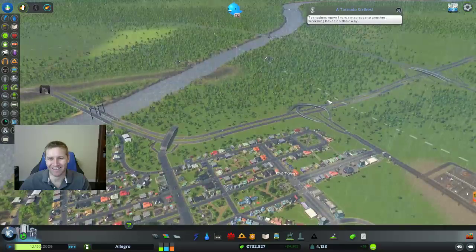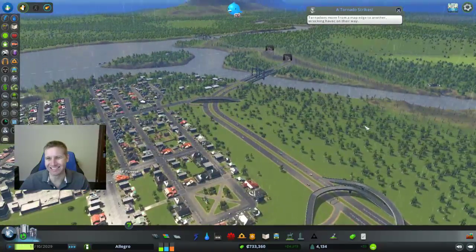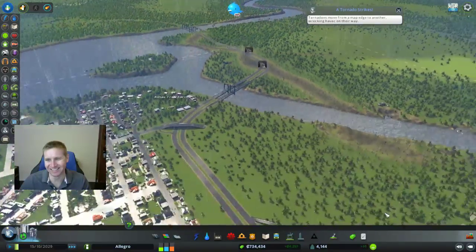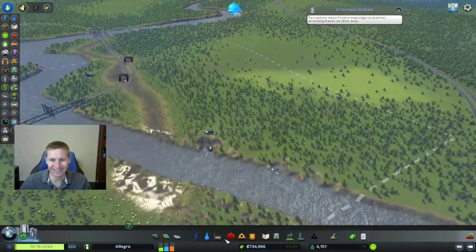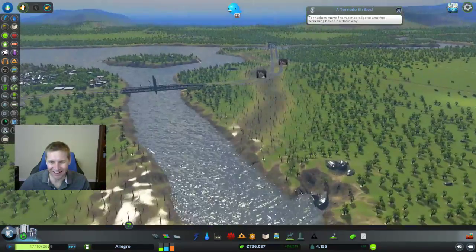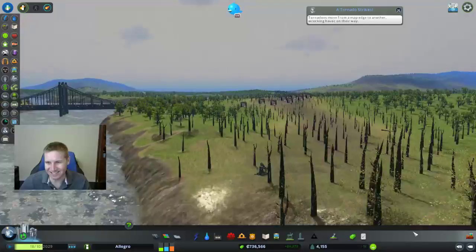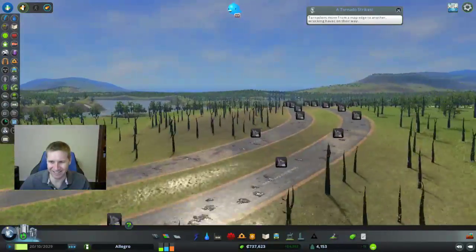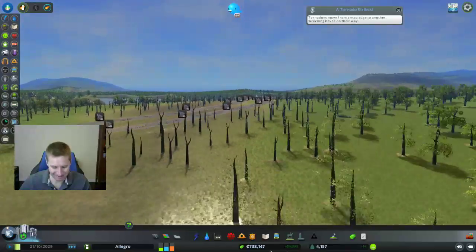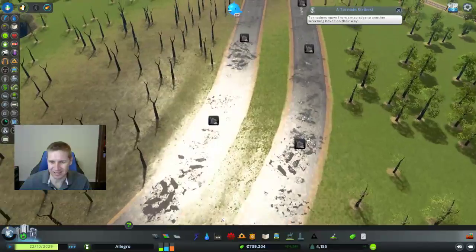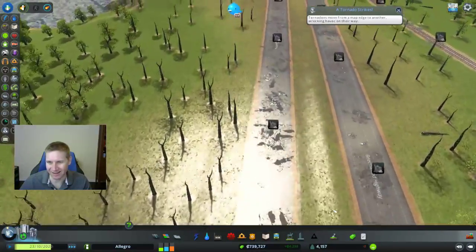Oh, wow. Look at that. Oh my gosh. Wow. That just devastated this area. Thank goodness that wasn't in my city. And it destroyed this highway though. Look at that.